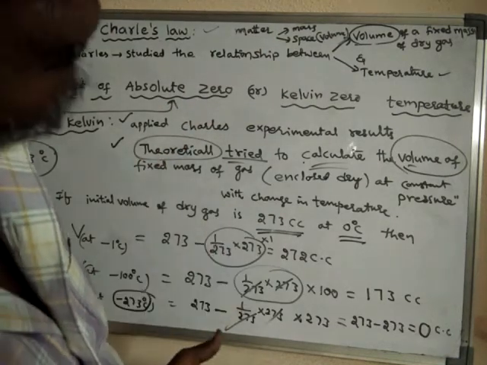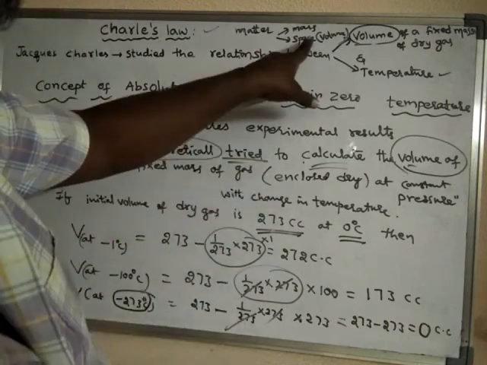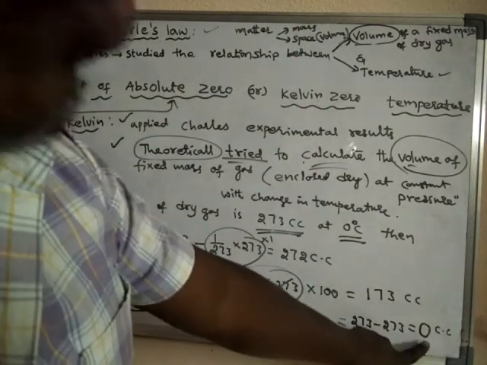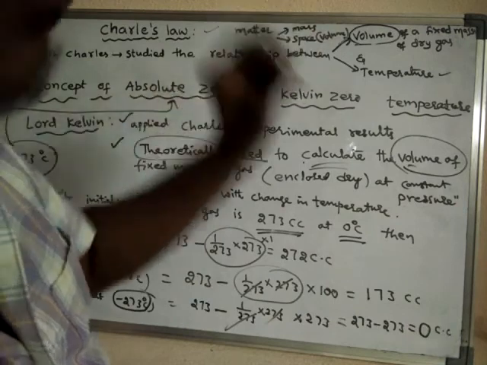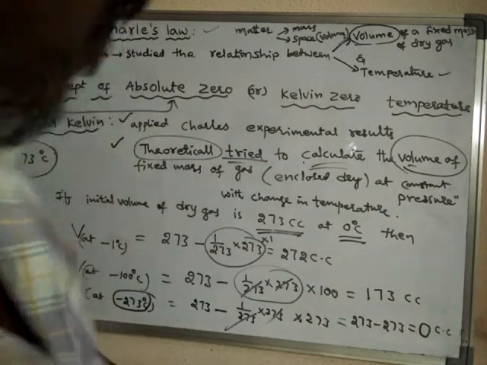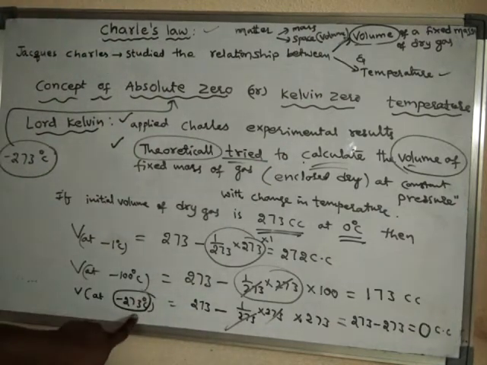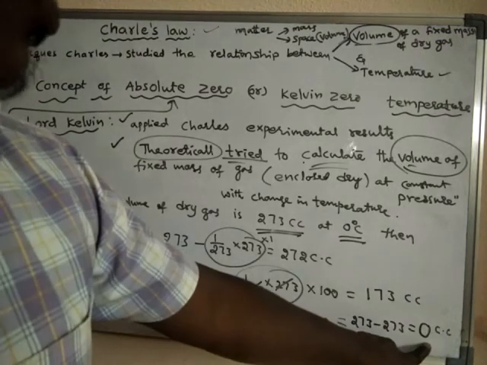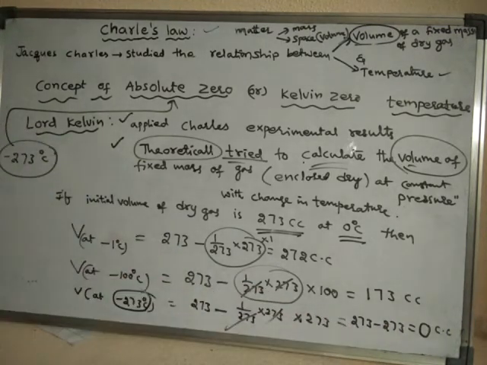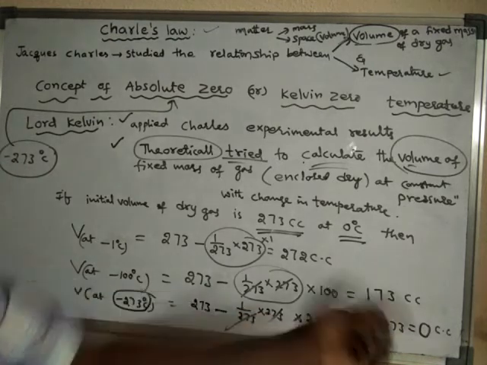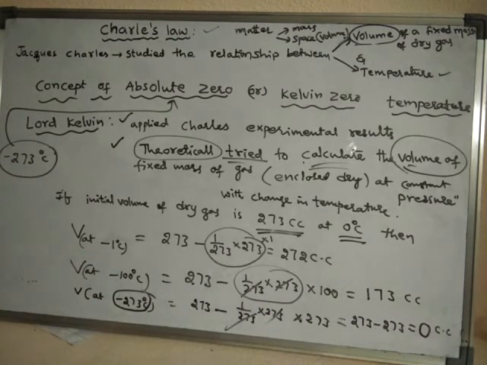If it is matter, then the volume should not become 0. It should possess at least a little bit of volume. But theoretically, at minus 273 degrees centigrade, the volume is becoming 0. So theoretically it may be possible, but in reality this is not agreeable.